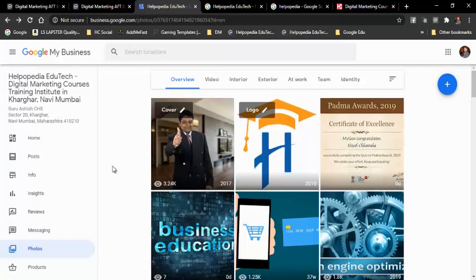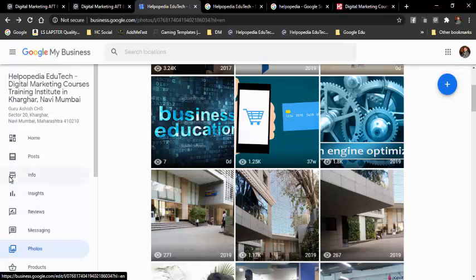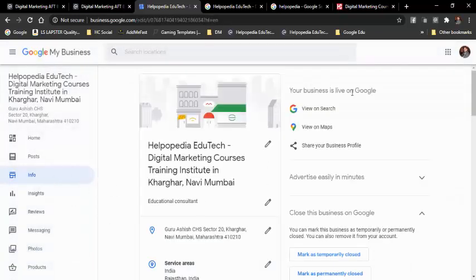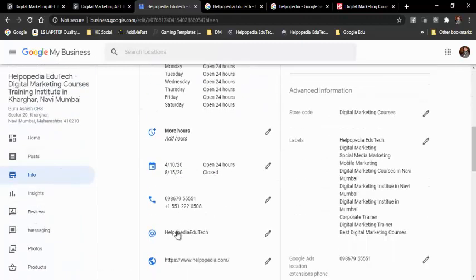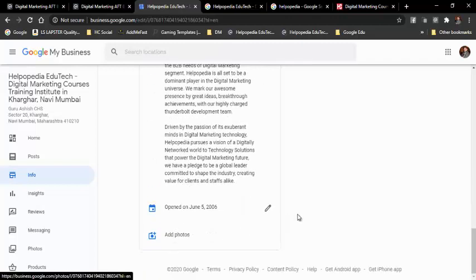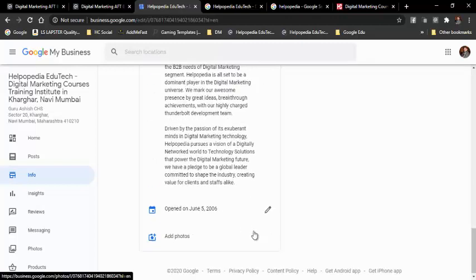So it is added. Now again we go back to info, because from info we can go to all these pages which are listed on the left. We have learned till adding photographs. Okay, so this completes the adding process.